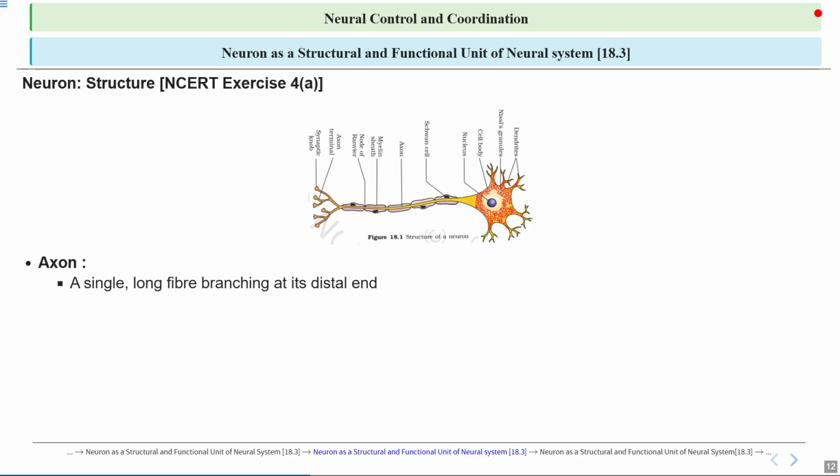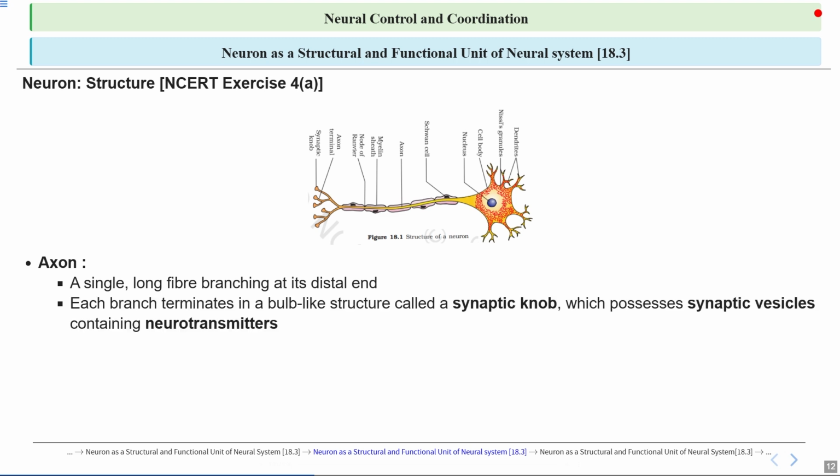It is a long single fiber branching at its distal end, and here each nerve branch ends in a bulb-shaped structure. We can call it the synaptic knob, which contains small sacs known as synaptic vesicles. These vesicles hold chemicals called neurotransmitters. This is very important, just keep it in your mind. These neurotransmitters are released to send messages to other nerve cells or muscles, allowing communication within the nervous system.